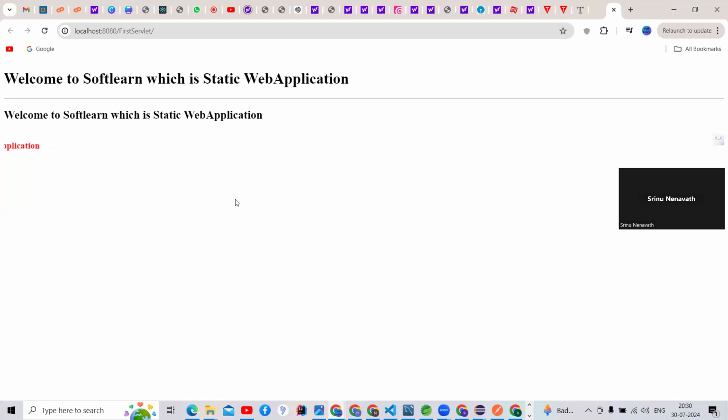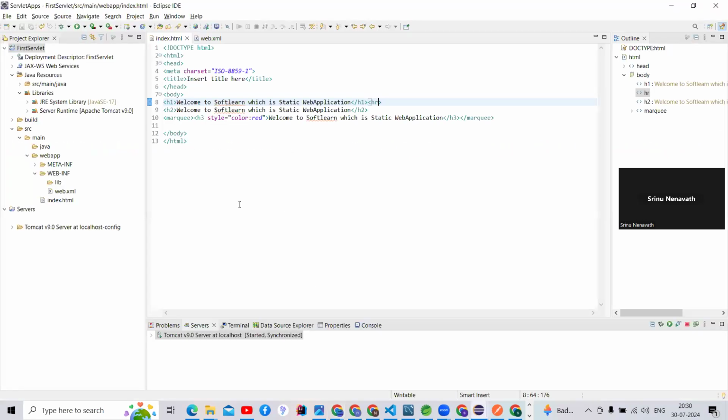But we have not gone through dynamic web applications. If you want to develop dynamic web applications, then we need to implement Servlet classes. I'm not coming to that. Before that, you should understand these things, guys. I will explain how this application is executed.